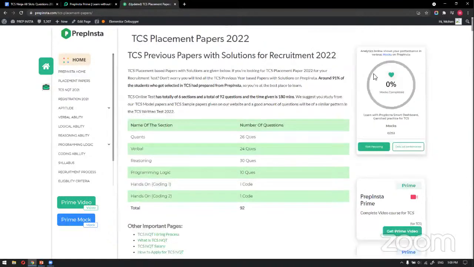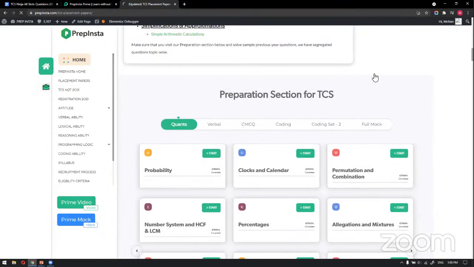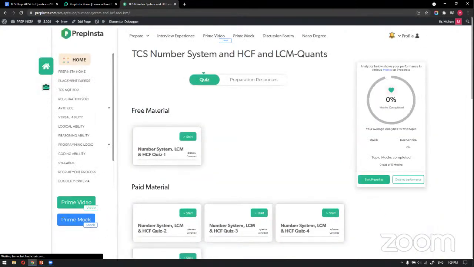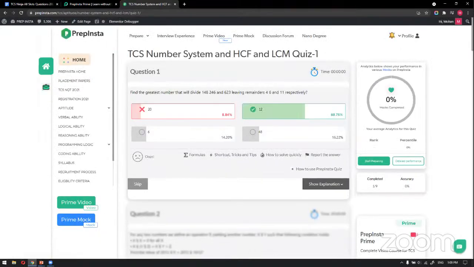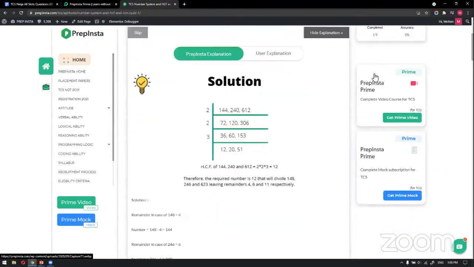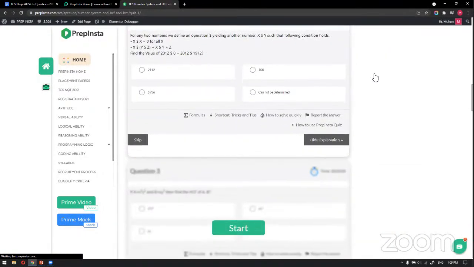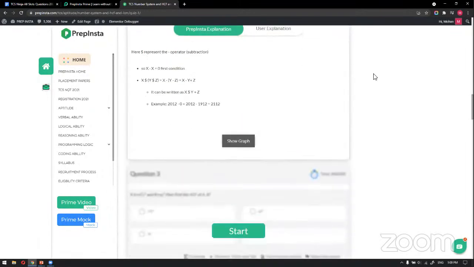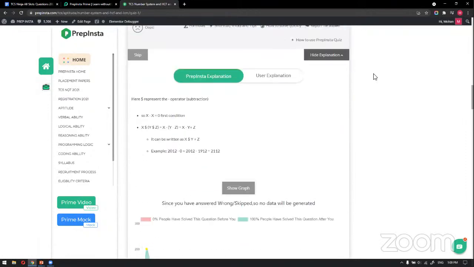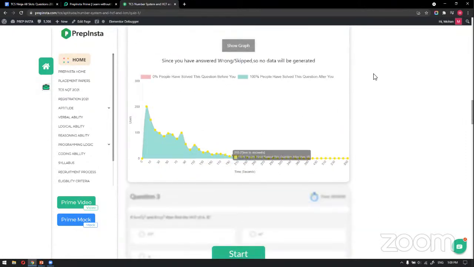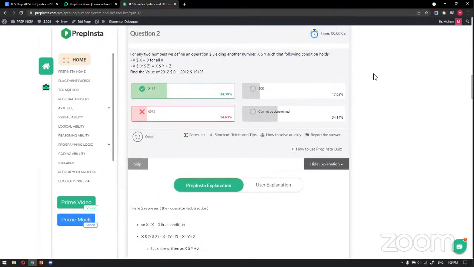That's why our team has designed the quizzes in a brilliant way. For example, if you are attempting any one quiz, after attempting, say I randomly pick this answer, so it is 12. After that, you can see the solution clearly. And after that, you can see the graphs and everything in a designed manner. So just look here. Well, I have attempted it wrongly. I got the graph which shows 100 people attempted before me, 0% people after me. Why? Because I attempted wrongly.